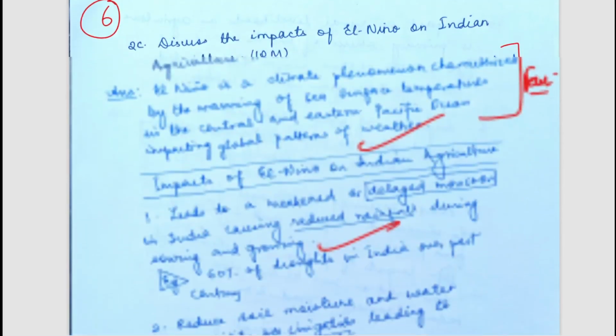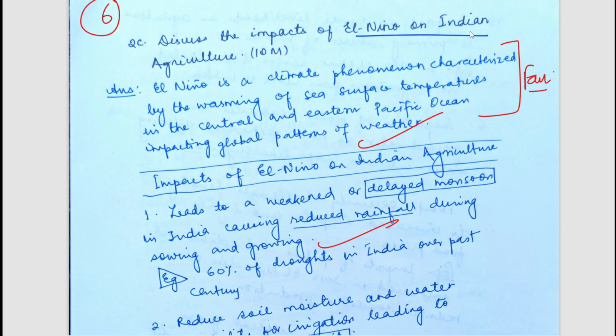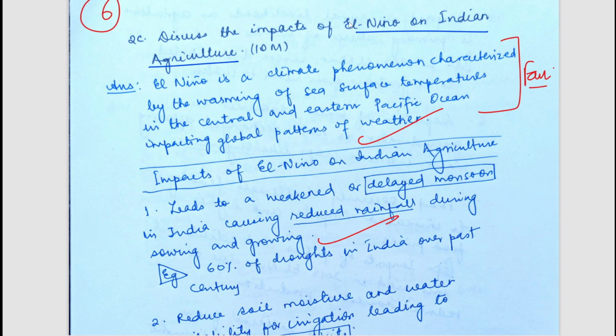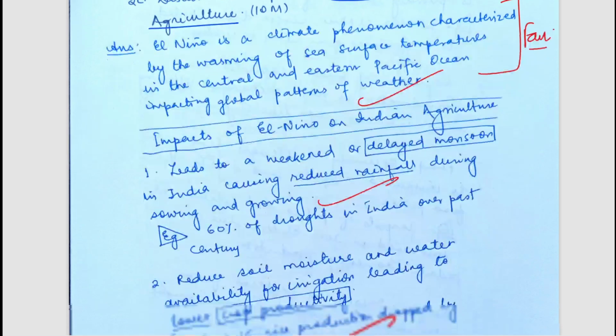The next question was, discuss the impacts of El Nino on Indian agriculture. So you all know what El Nino is. That is the warmer phase of the ENSO cycle, in the Eastern Pacific Ocean off the coast of Peru. We all know it, and I have discussed this in the geography videos which I made. Many times I have discussed El Nino in agriculture classes and in answer writing practice also. So if you have a problem of conceptual clarity, you can refer to those videos to understand El Nino better. So now, what are its impacts on Indian agriculture?